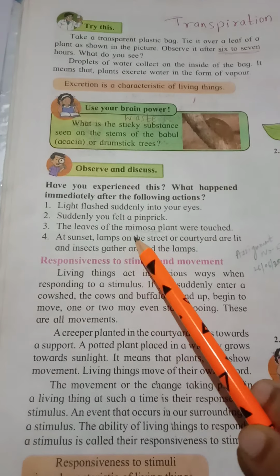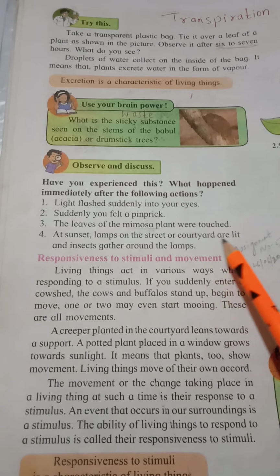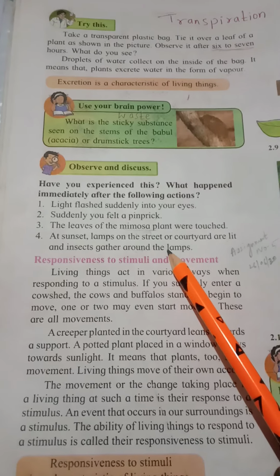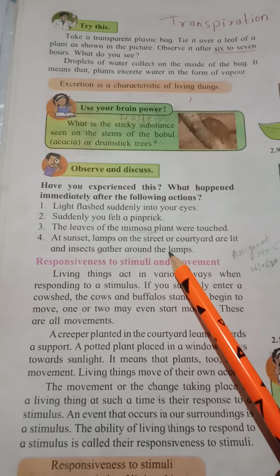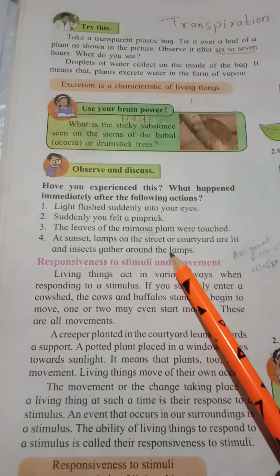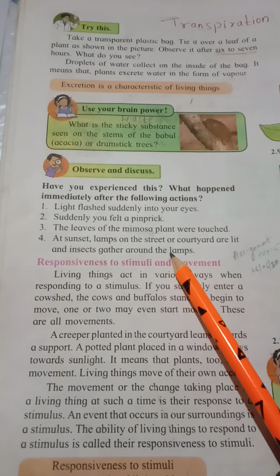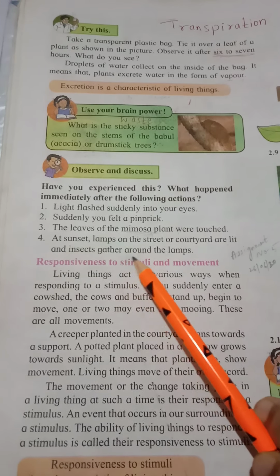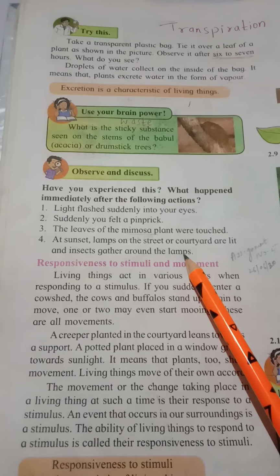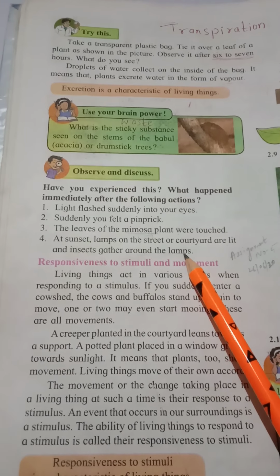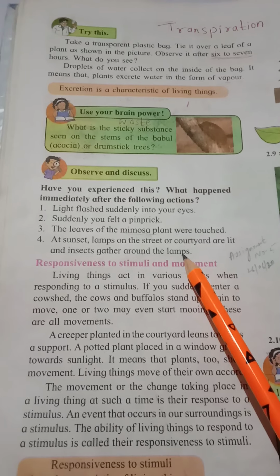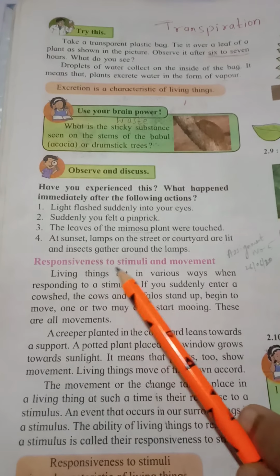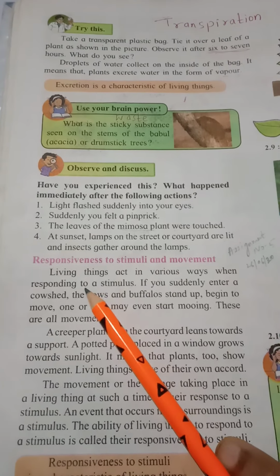At sunset, lamps on the street or courtyard are lit and insects gather around the lamps. Have you observed this? When the street lights are lit, what is happening? The insects are gathering around those lamps, meaning they are responding to that light. Yes or no? This way living things respond. That is nothing but their responsiveness to stimuli and movement.